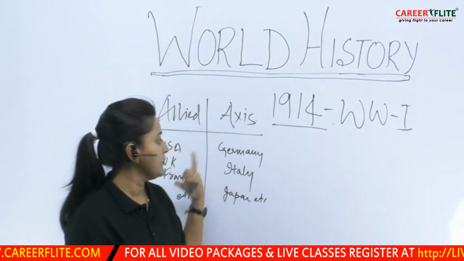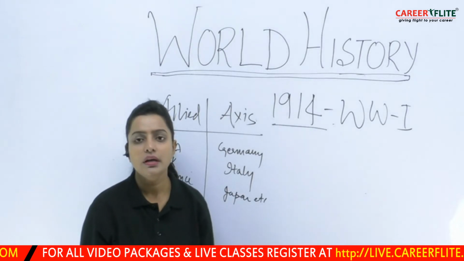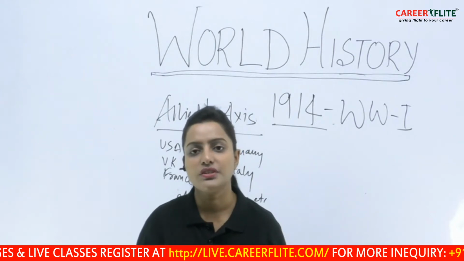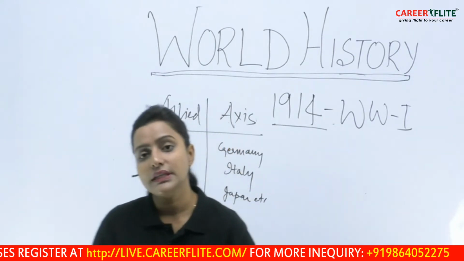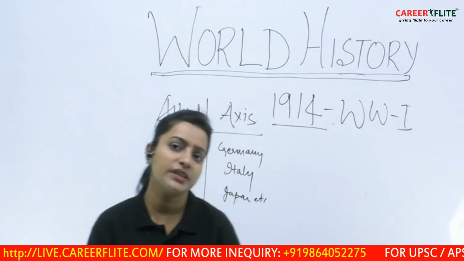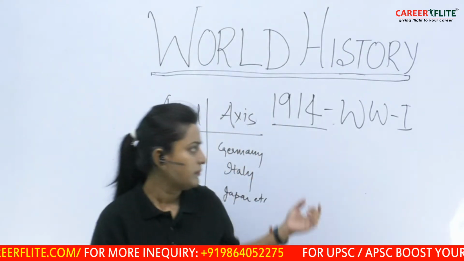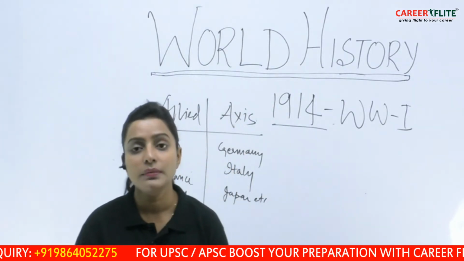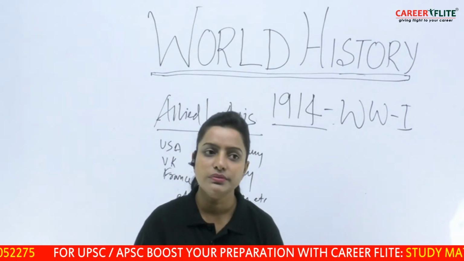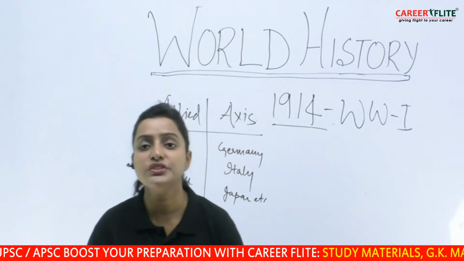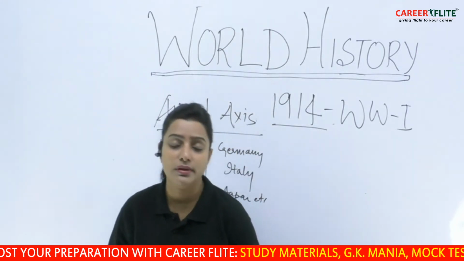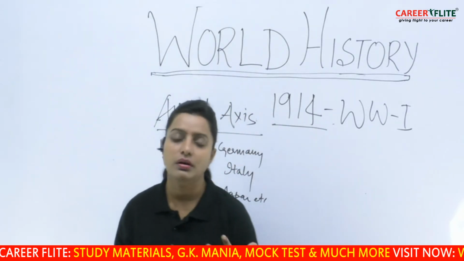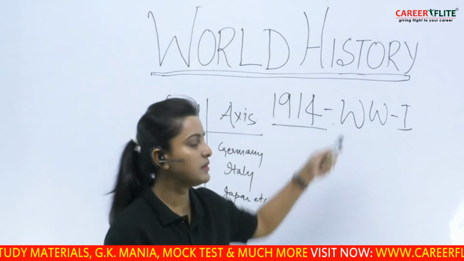Now all this competition has actually led to this First World War. What we see in this First World War was that lots of destruction took place in the world. That means the economic condition and also the social condition of the world deteriorated because of this First World War. Because this was the war where not only one country was involved, but the entire world was involved. So we see a lot of destruction, not only in financial spheres, but also on human spheres, whereby lots of bloodshed took place, and there was an all-round loss and destruction that was observed due to this First World War.